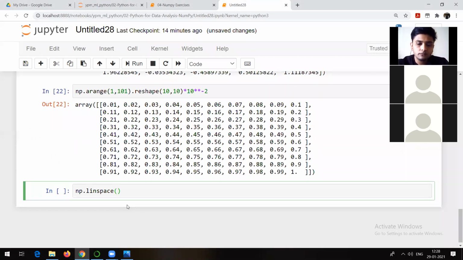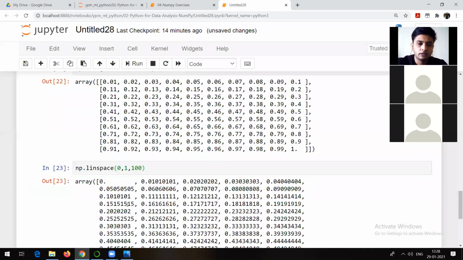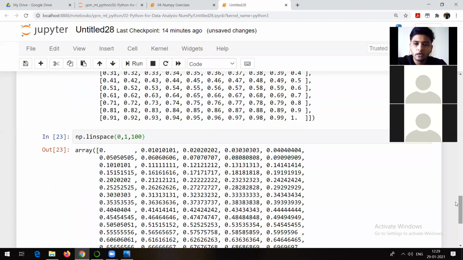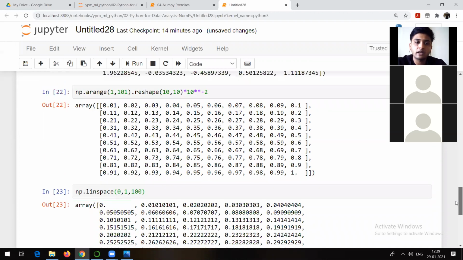So maybe I can start with 0, suppose. Suppose I can edit 1 and let me check 100. So this is something like what I want, right? But you can check it. They have given us the starting point and the ending point.